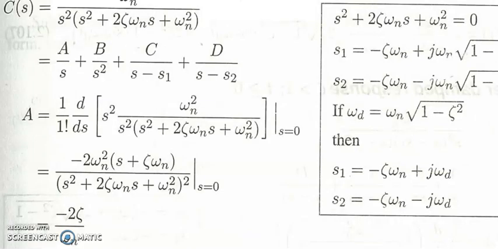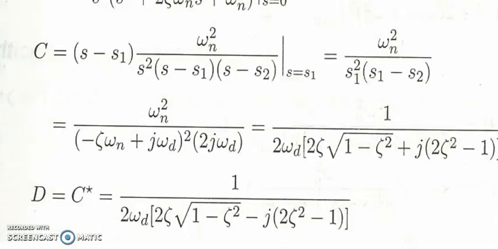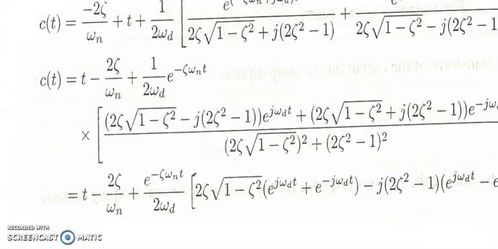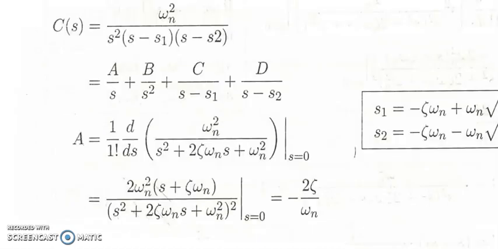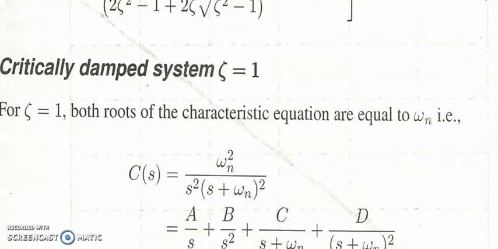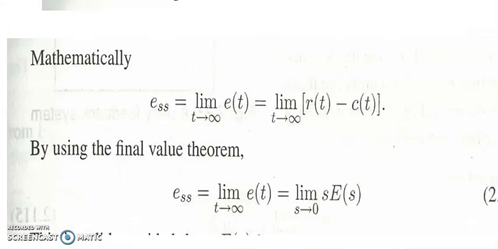And then you can divide it into partial fractions: A by s plus B by s square, C by s minus s1, D by s minus s2. You can solve for A, B, C and D and find out the corresponding responses. Likewise, you can find out the response for zeta greater than 1 and zeta equal to 1. And I leave this as an exercise for you.